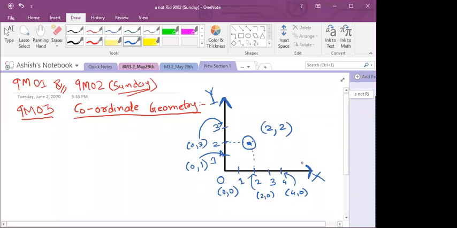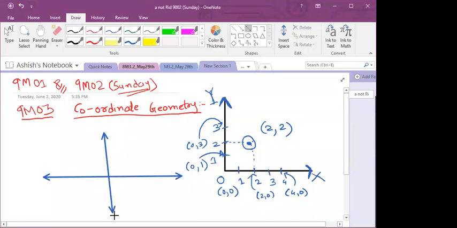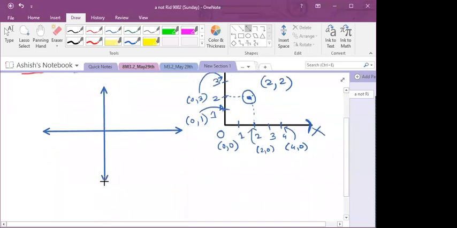Now your x-axis is nothing but one number line only, and your y-axis is also nothing but one number line. So what is a number line? Let us try to recollect. Suppose this is your x-axis. Now I am extending it backward also. And suppose this is your y-axis, and I am extending it downward also.